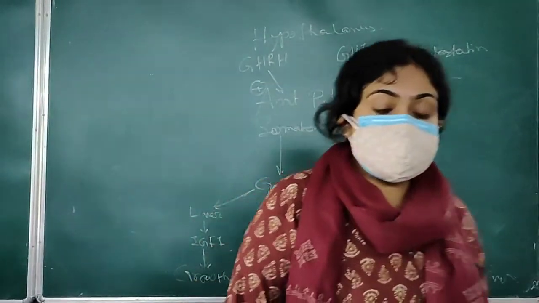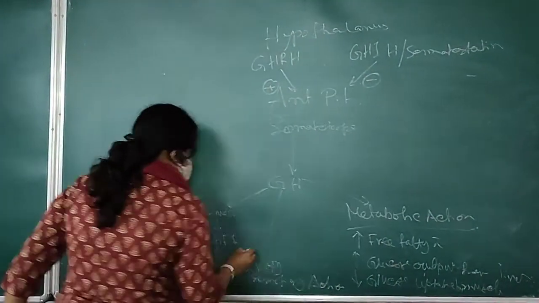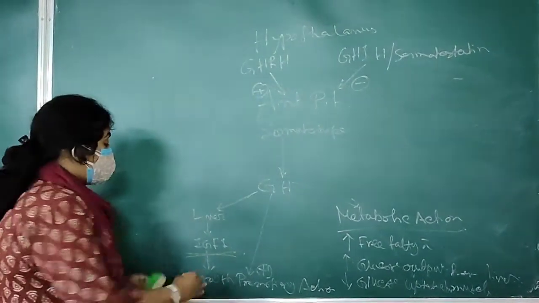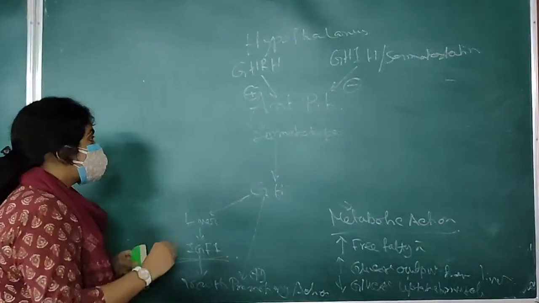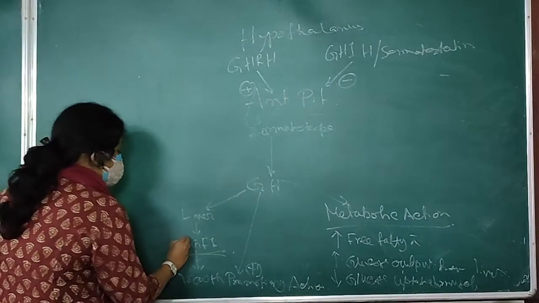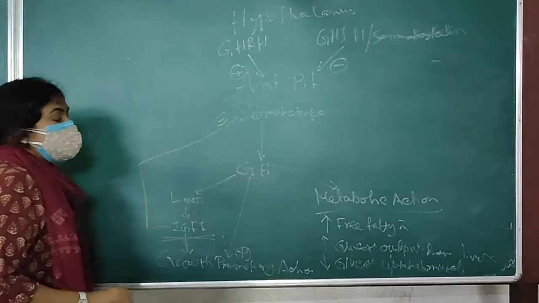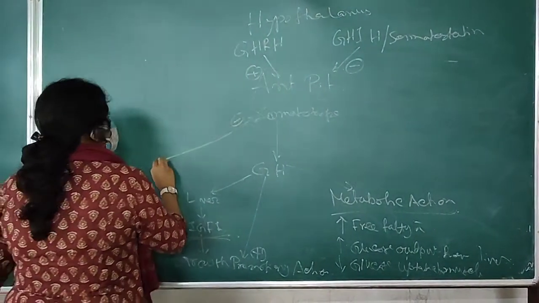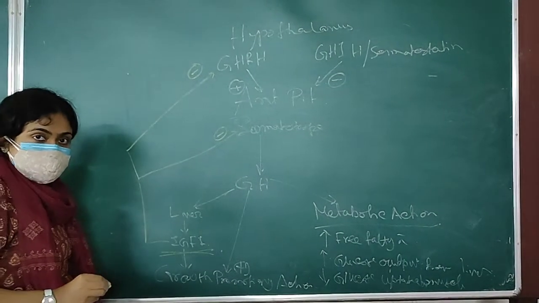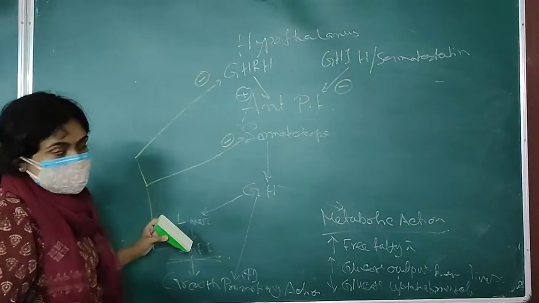Now we have already discussed much about negative feedback mechanism. When this IGF-1 level rises so much that it crosses the set point, it causes inhibition of secretion of GH. That means it inhibits the anterior pituitary as well as the GHRH secreting neurosecretory neuron.